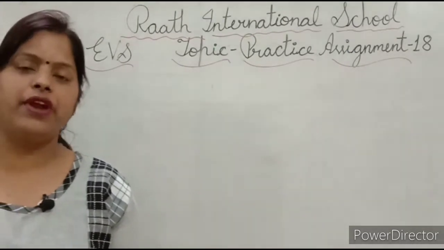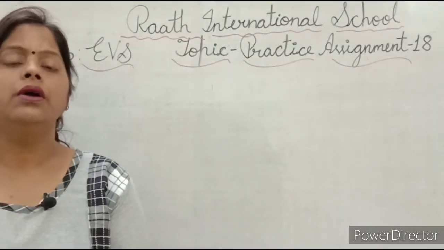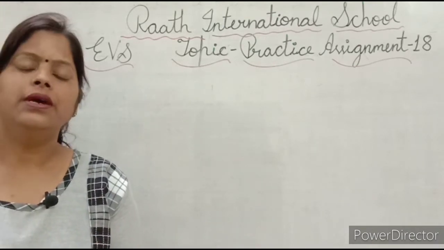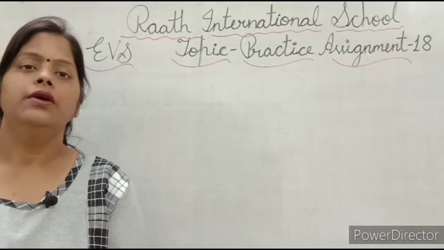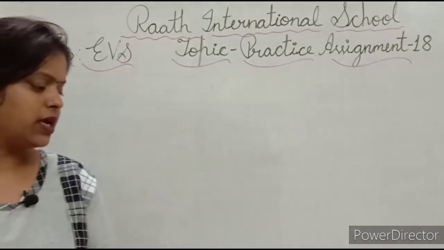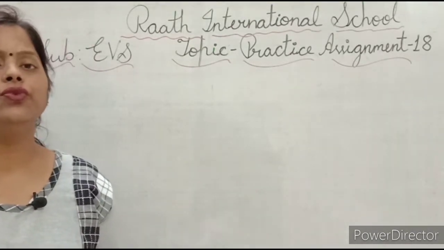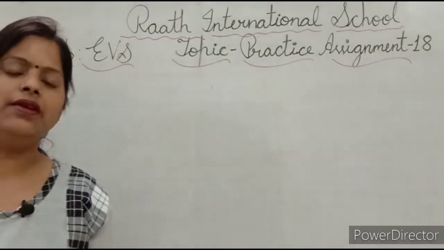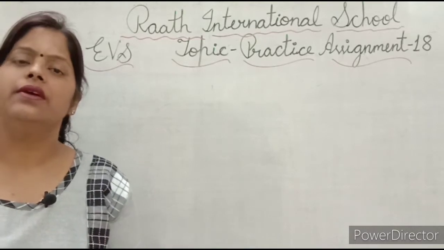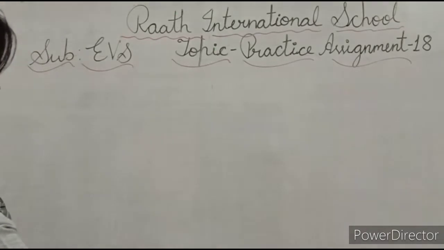Our Green Friends. In this chapter we got the knowledge about the plants, parts of the plants, types of the plants, and how are plants useful for us. Okay, so let's start. First is fill in the blanks. Dash turns into fruits. Yes, tell me what turns into fruits. क्या है जो कि fruits में change हो जाता है? Flowers. Okay, so first answer is flowers.